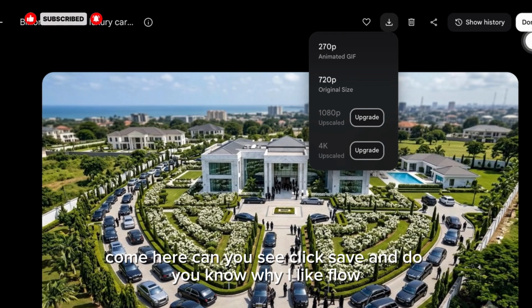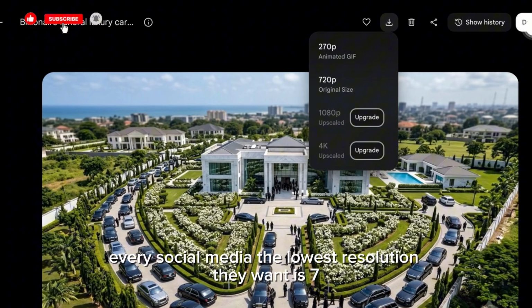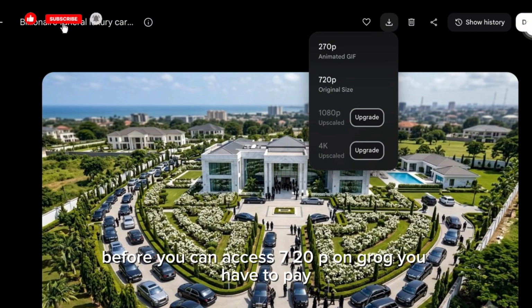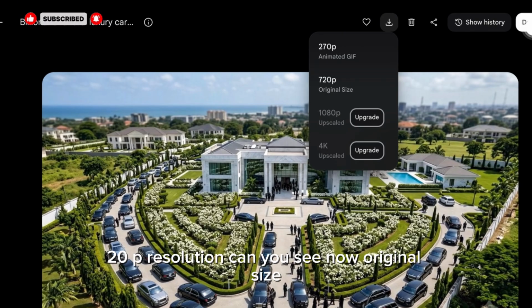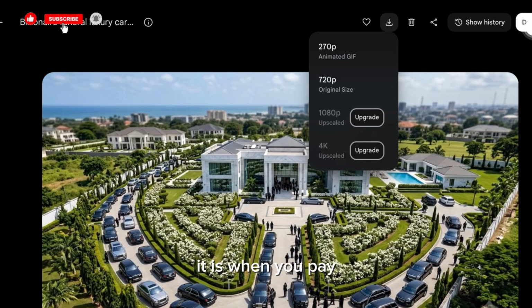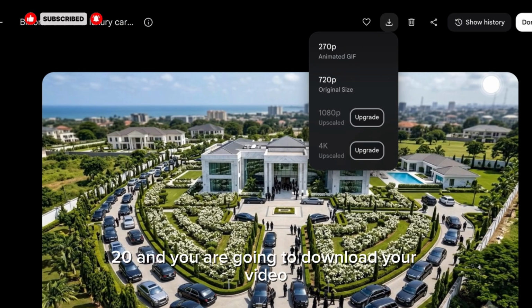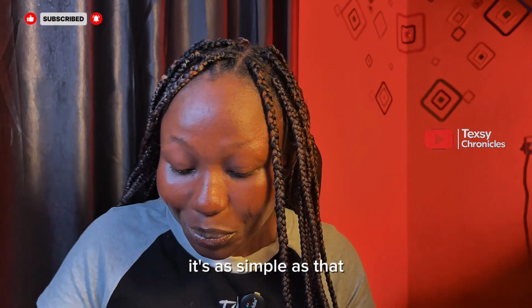And do you know why I like Flow? Without subscription, you have access to 720p, and every social media, the lowest resolution they want is 720p. Even on Almighty Grok, before you can access 720p on Grok, you have to pay. You have to subscribe. But here, with a free subscription, you can access 720p resolution. Can you see now? Original size. It is when you pay, when you buy credits, that you are going to access 1080p and 4K. So you are going to click on 720 and download your video. It's as simple as that.